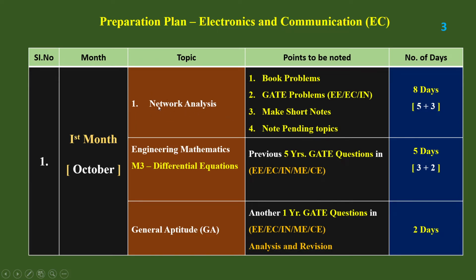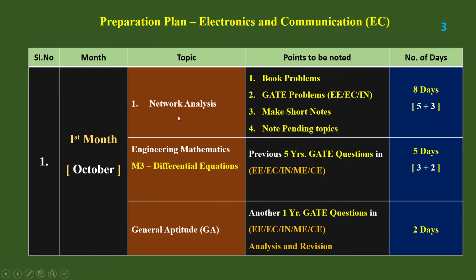For the discipline oriented subject, I have given here what you have to do. You need to solve the book problems, make short notes, and solve GATE problems in common disciplines. Network analysis is common for 3 branches: electrical, electronics and instrumentation. So you have to take out those problems also and solve them. For network analysis, I have scheduled 8 days, divided 5 plus 3. 5 days is for preparation with book problems, parallelly making the short notes. And 3 days is for the GATE solutions. At the end of the day, you can note down the pending topics. Okay. These 8 days are scheduled for that only.